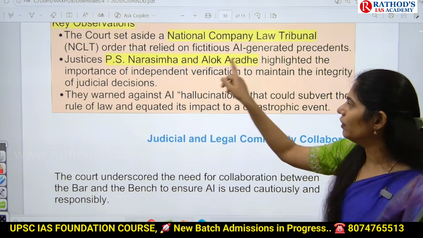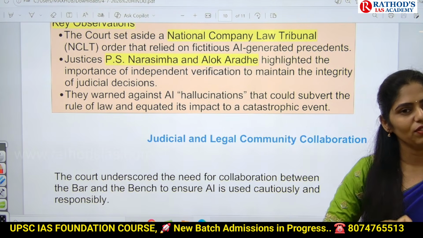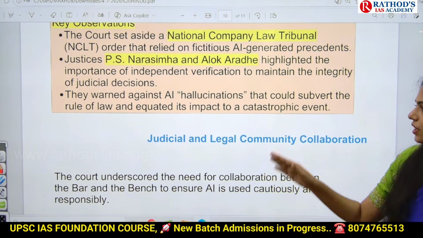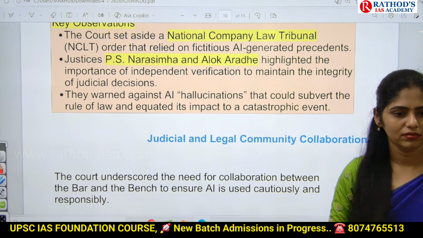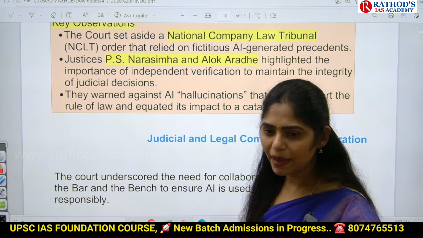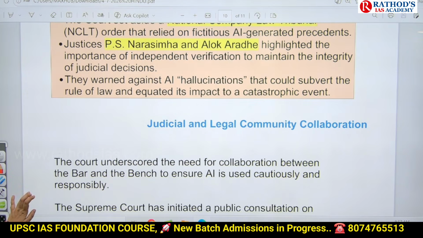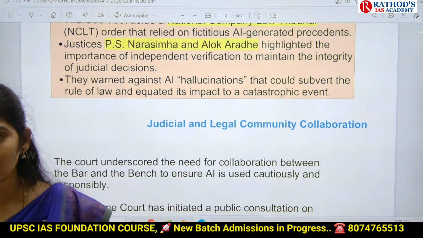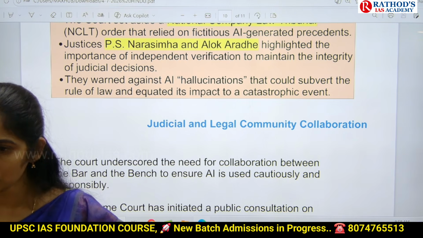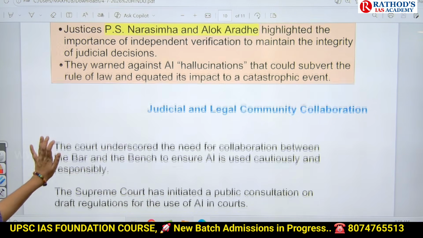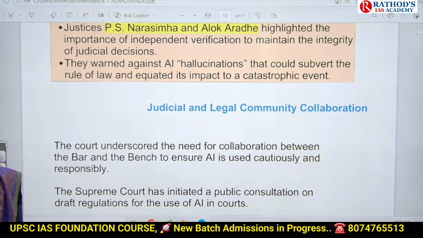So when we take AI-related content and give judgment without cross verifying it, we cannot maintain integrity. That will lead to erosion of public trust. That is mainly what the Supreme Court said, guys. The Supreme Court also warned that AI hallucinations could subvert the rule of law. Whenever we directly take information given by AI and use it in the justice delivery process, that will lead to undermining the rule of law. That may lead to negative impacts in our society.